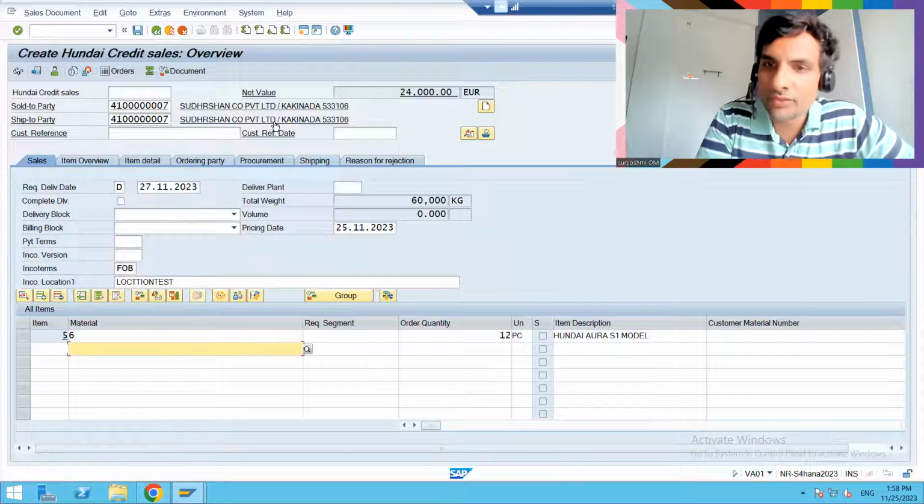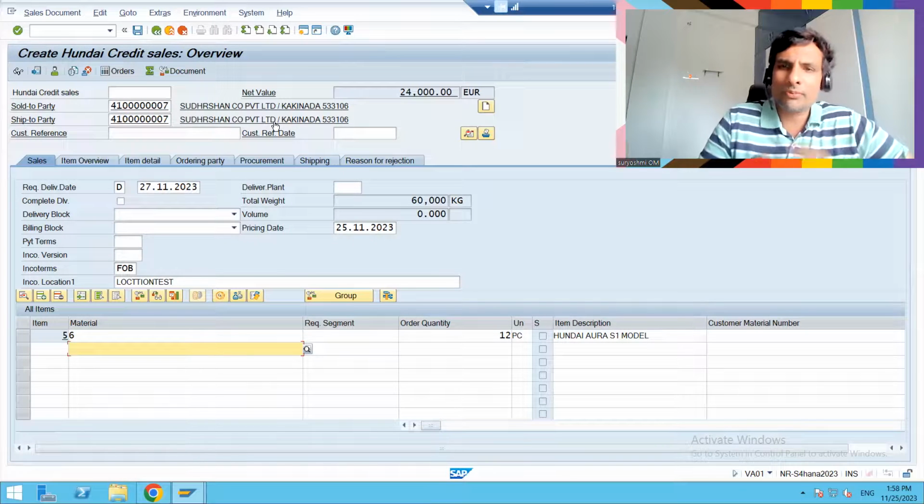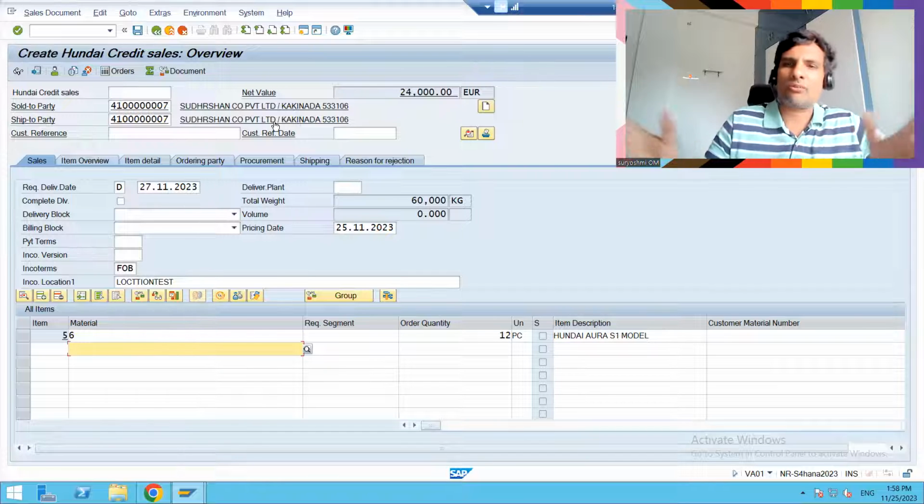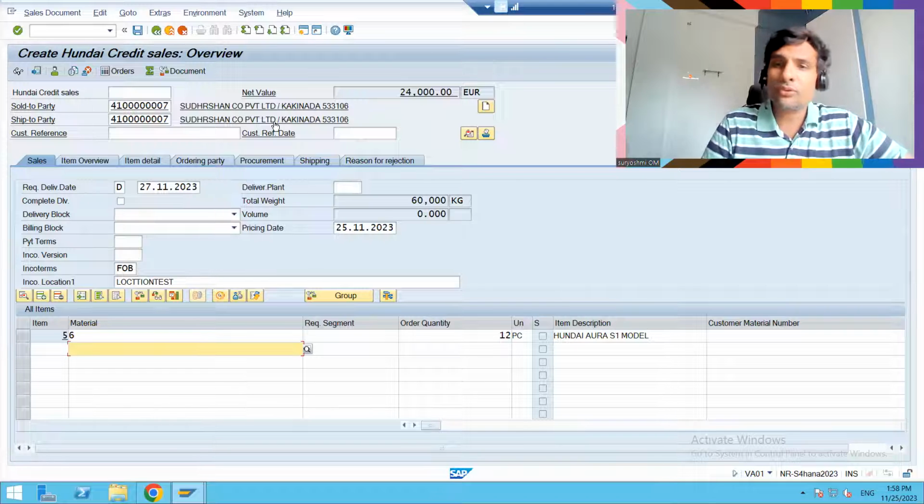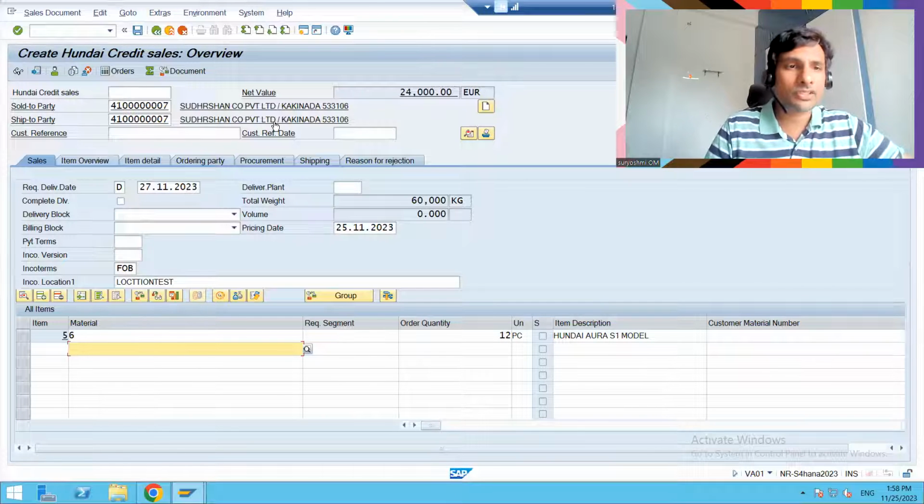That's where the importance of your one-time customer comes in, right? He keeps on... We cannot create a lot of master data. Sometimes he wants one location, sometimes another location. This is the basic advantage. This will be used in ECC and S4 HANA also. This is the advantage.